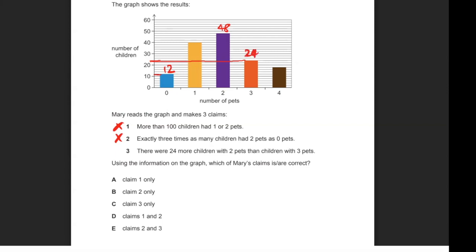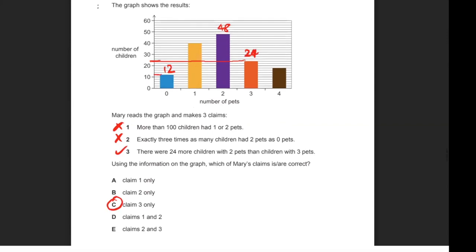So that means there were 24 more children with 2 pets than with 3 pets. That's correct, because 48 is 24 more than 24. So claim number 3 is correct. So the correct answer for this question is C. Okay, so I believe that's question 27. Yep, question 27. The correct answer is C.